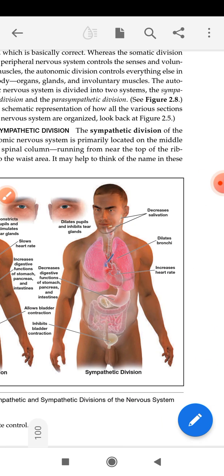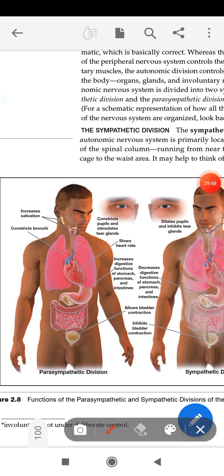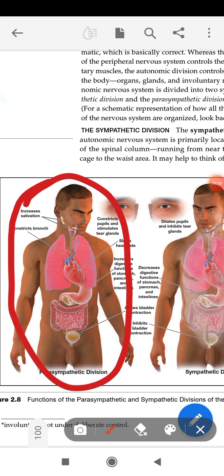How does this parasympathetic division start? It starts with the release of noradrenaline. Remember, in the sympathetic division, activities were started by the secretion of the adrenaline hormone, by a gland named the adrenal gland, which is located near your kidneys.